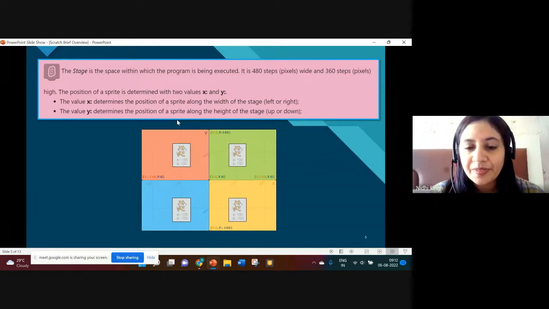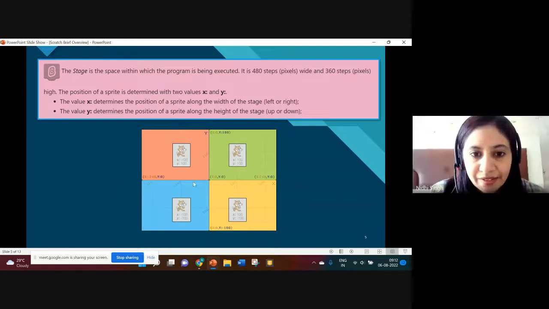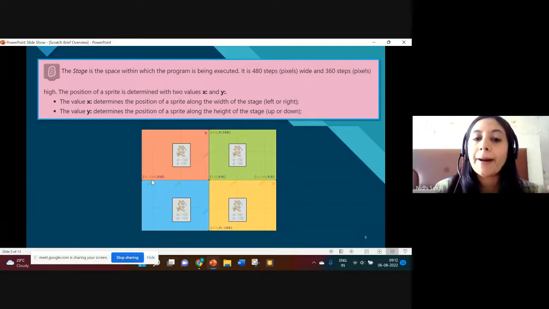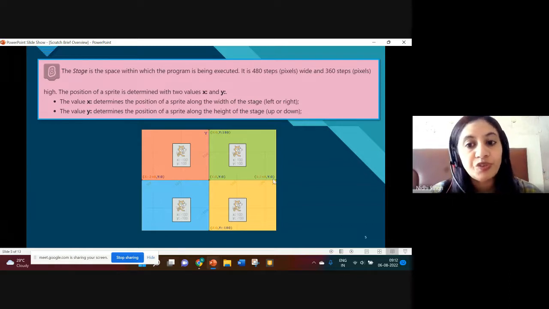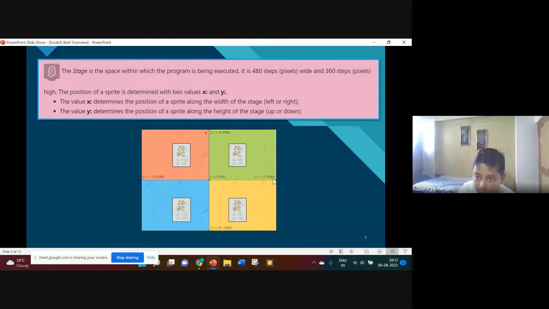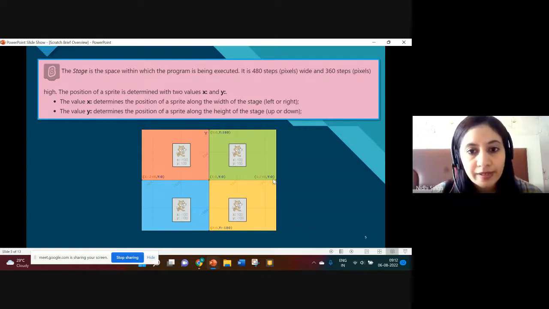In this grid, just keep this in mind, the X value ranges from minus 240 to 240. So you can choose any value between minus 240 and 240 for the X coordinate.